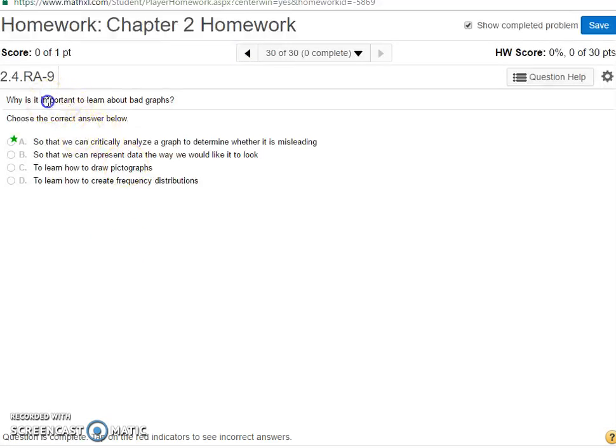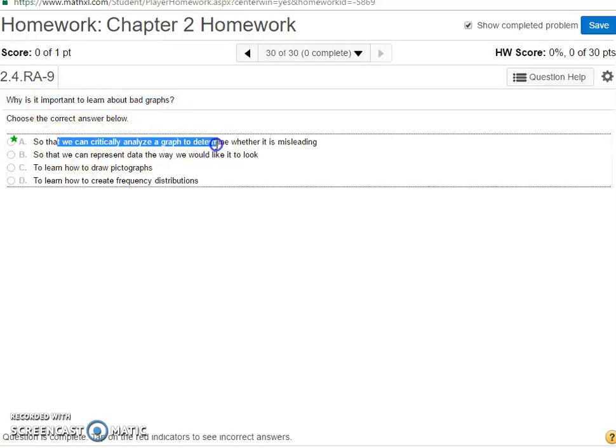And finally, why is it important to learn about bad graphs? So we can critically analyze a graph to determine whether it's misleading. So hopefully by the time you end this class, you'll be able to look at graphs that are misleading and say whether you think it's doing it correctly or incorrectly, and whether the data is trying to mislead you or not.